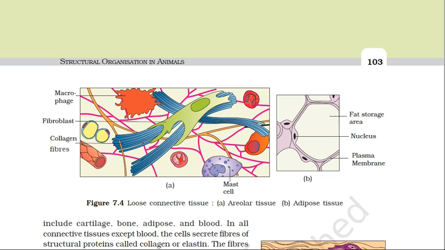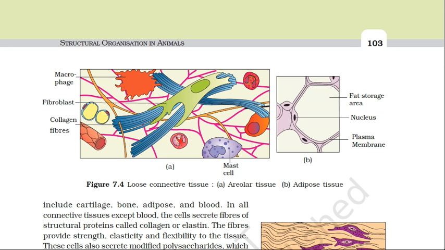Now what is loose connective tissue? In the loose connective tissue, the cells and fibers are loosely arranged in semi-fluid ground substance or matrix. I also told you it is of two types, areolar tissue and adipose tissue.